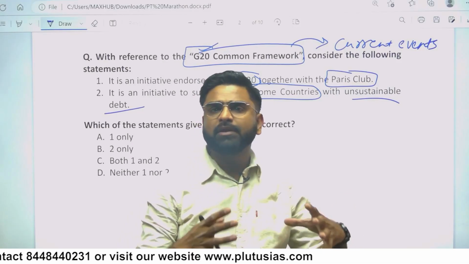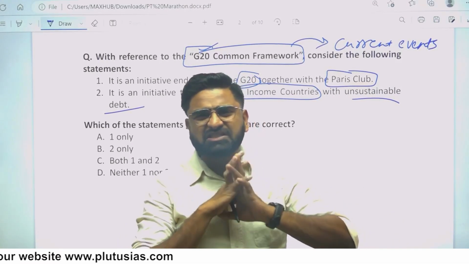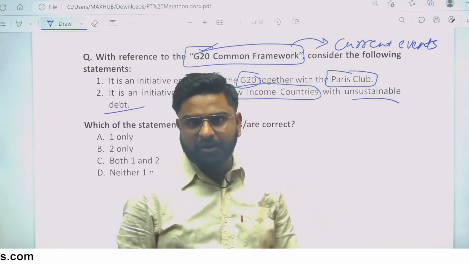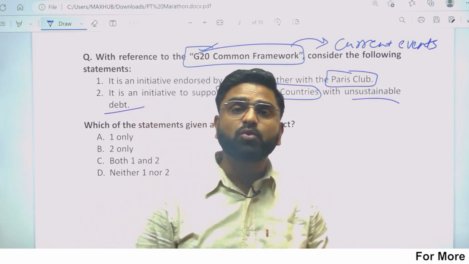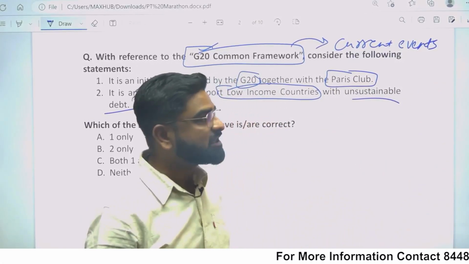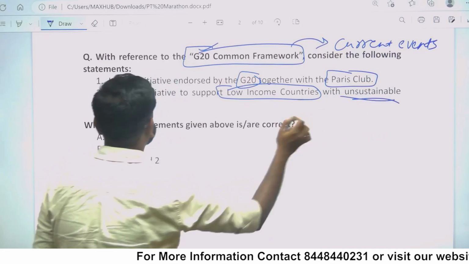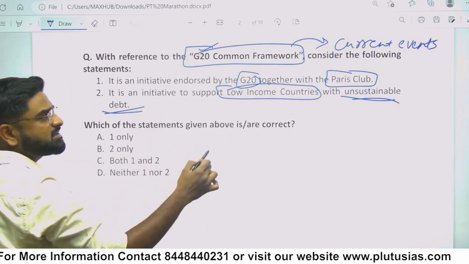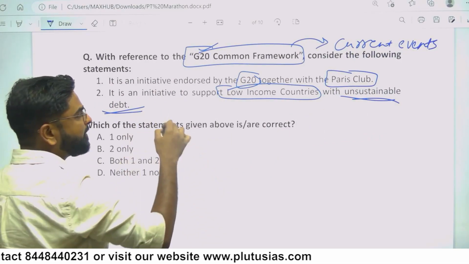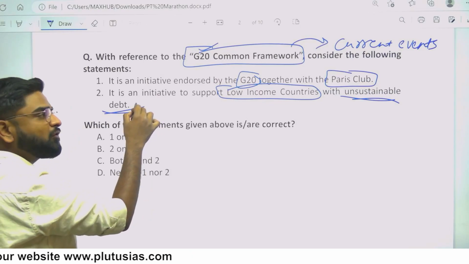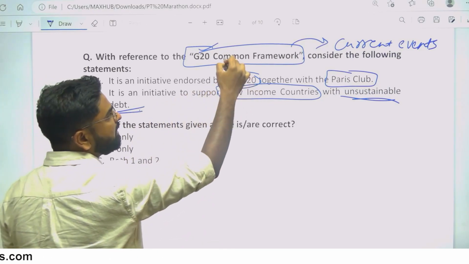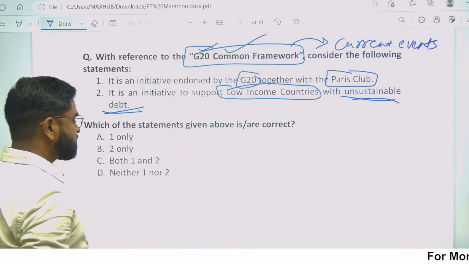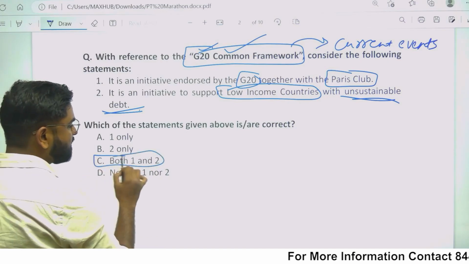There was Corona, lockdowns were imposed, supply chain was completely shattered, and countries were finding it hard to repay their loans. That is what we call unsustainable debt. Countries were finding it very hard to pay back their debt. For that purpose, the G20 evolved the G20 common framework. So both statements are correct.